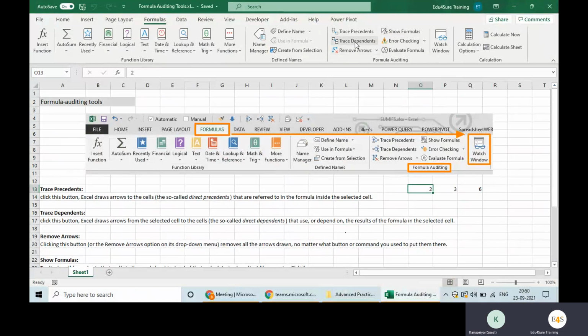Remove arrows, right? Now, first, dependents. Did you notice? Now, why do we need these tools? Why do we need auditing tools?